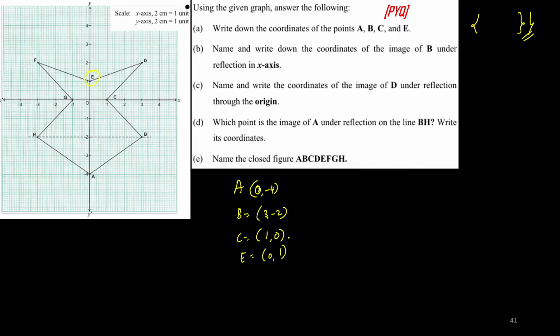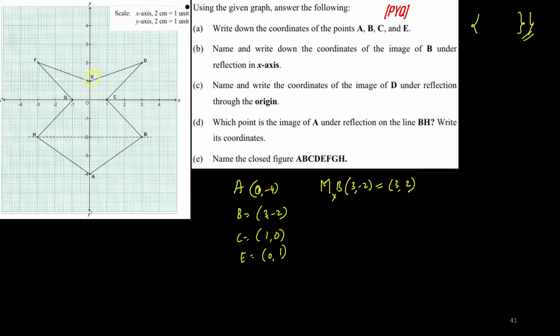Now name and write down the coordinates of the image of b under the reflection in the x-axis. I told you in the previous session, the image of b under the reflection in the x-axis is to be written in this format only. Coordinates of b are 3 comma minus 2. Whenever you are reflecting a point in the x-axis, the sign of the y coordinate should be reversed. So 3 comma minus 2.